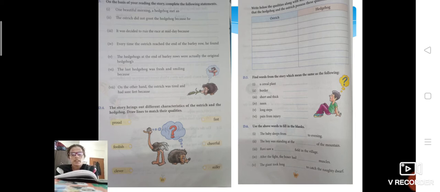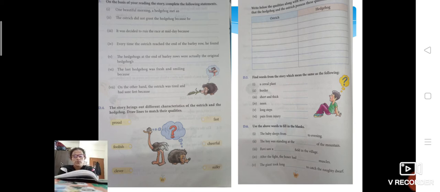Border, this edge of the field: edge of the field. Short and thick means stumpy, stumpy legged. Noon means midday. Long steps are strides. Pain from injury is sore.